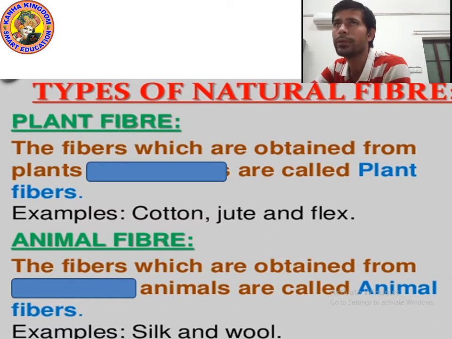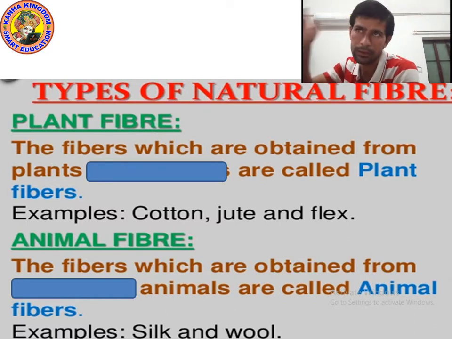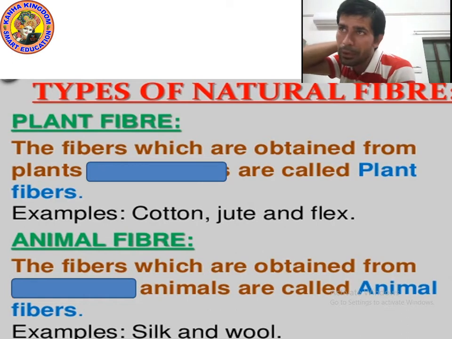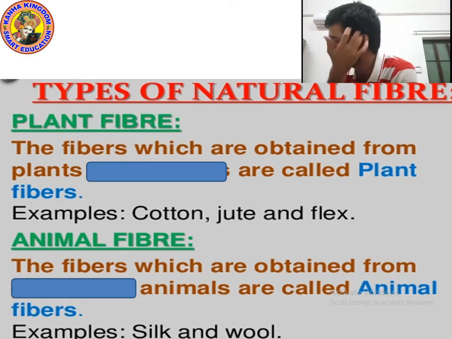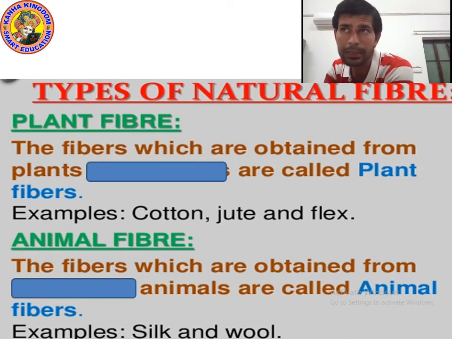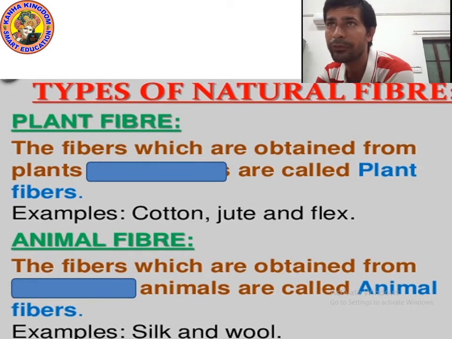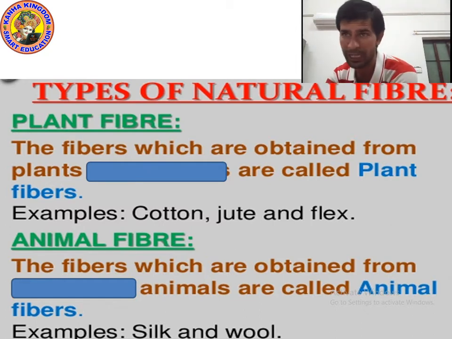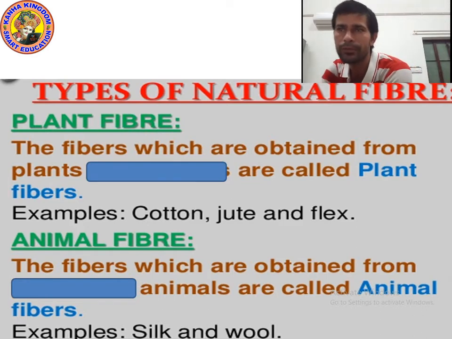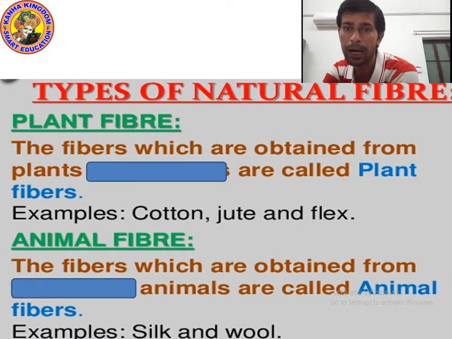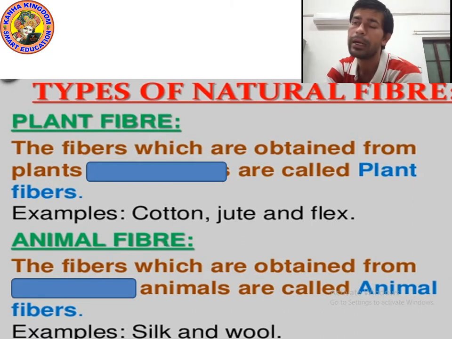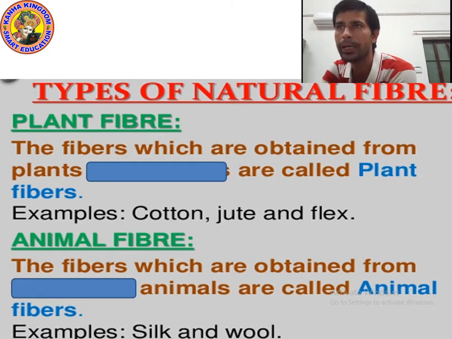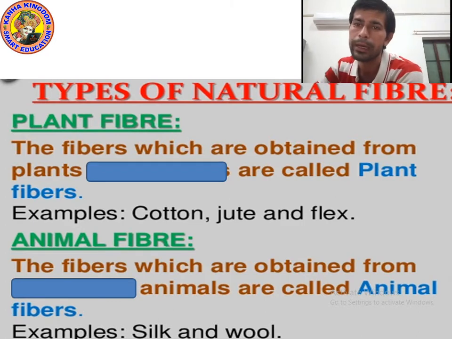So you can see on the screen. Can you give me an example of plant fiber? Yes, cotton, jute and flax are examples of plant fiber. Cotton we get from the cotton plant, jute from the jute plant, flax from the flax plant. And silk we get from silkworm, wool we get from sheep. So the fibers obtained from plants are called plant fiber, and the fibers obtained from animals are called animal fiber.